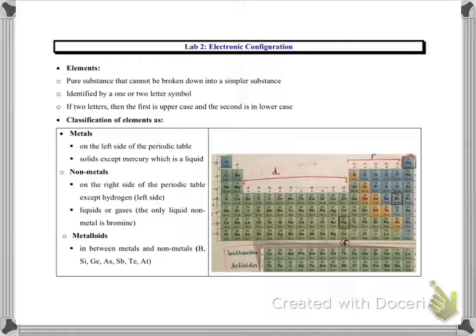Last chapter we studied pure substances, and we said elements are the pure substances that cannot be broken down into a simpler substance.